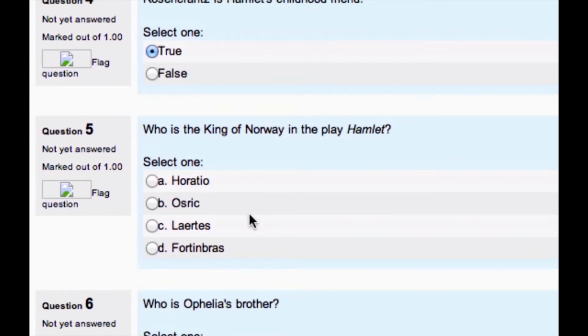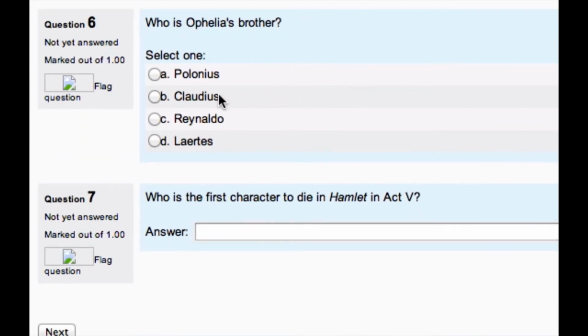Here's our first multiple choice question that we've encountered on this quiz. Pretty standard, pretty straightforward. The question reads, who is the king of Norway in the play Hamlet? And then we just pick the best answer. Say it's Fortinbras. All right, question 6, another multiple choice question, pretty straightforward. Who is Ophelia's brother? We'll say it's Laertes.